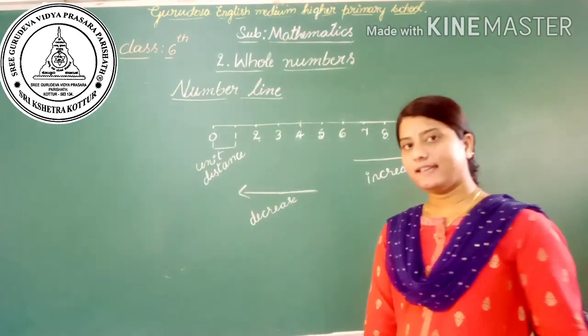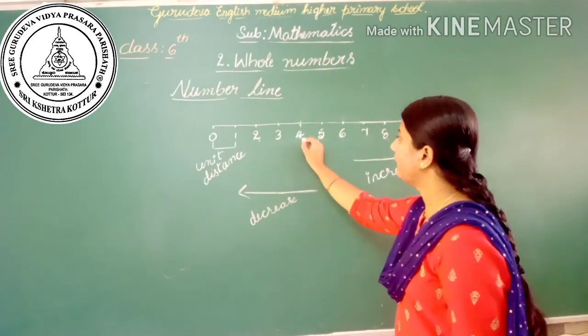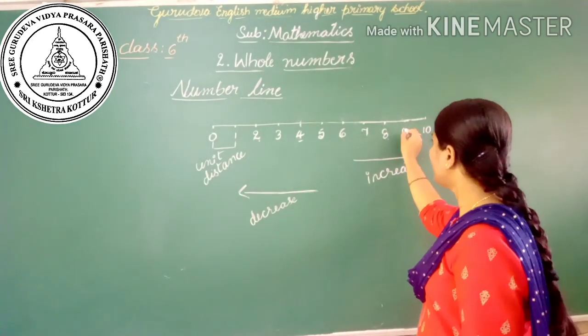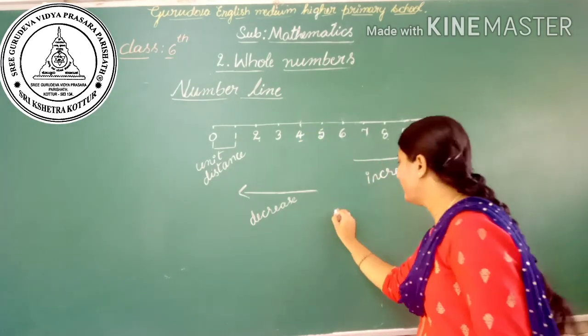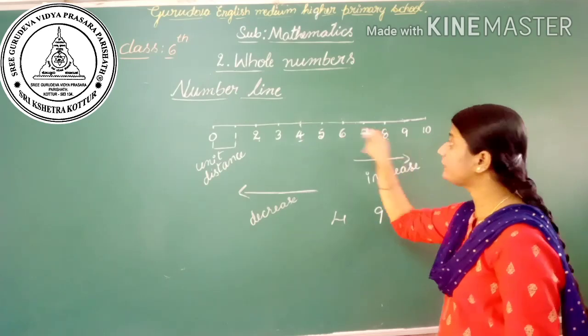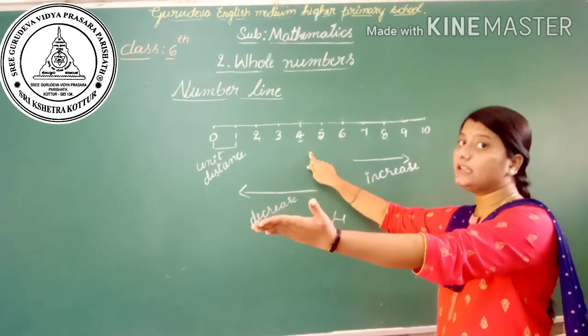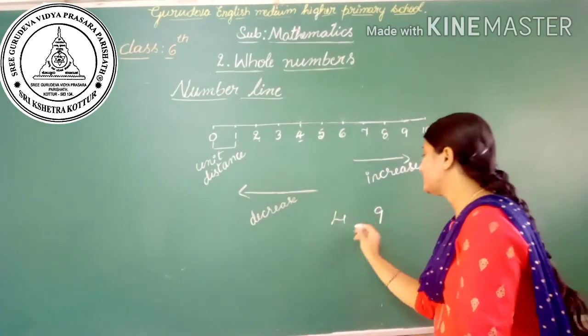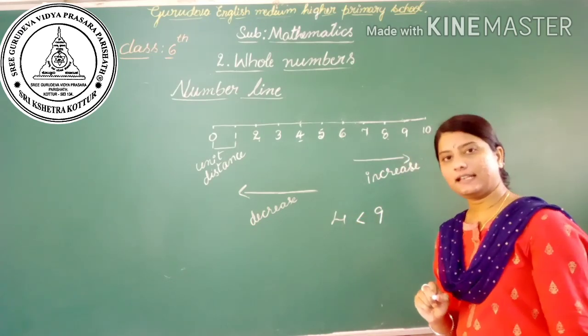Yes, we can see here 4 is left of the 9. So left means it is the smaller number, and 9 is the greater number.